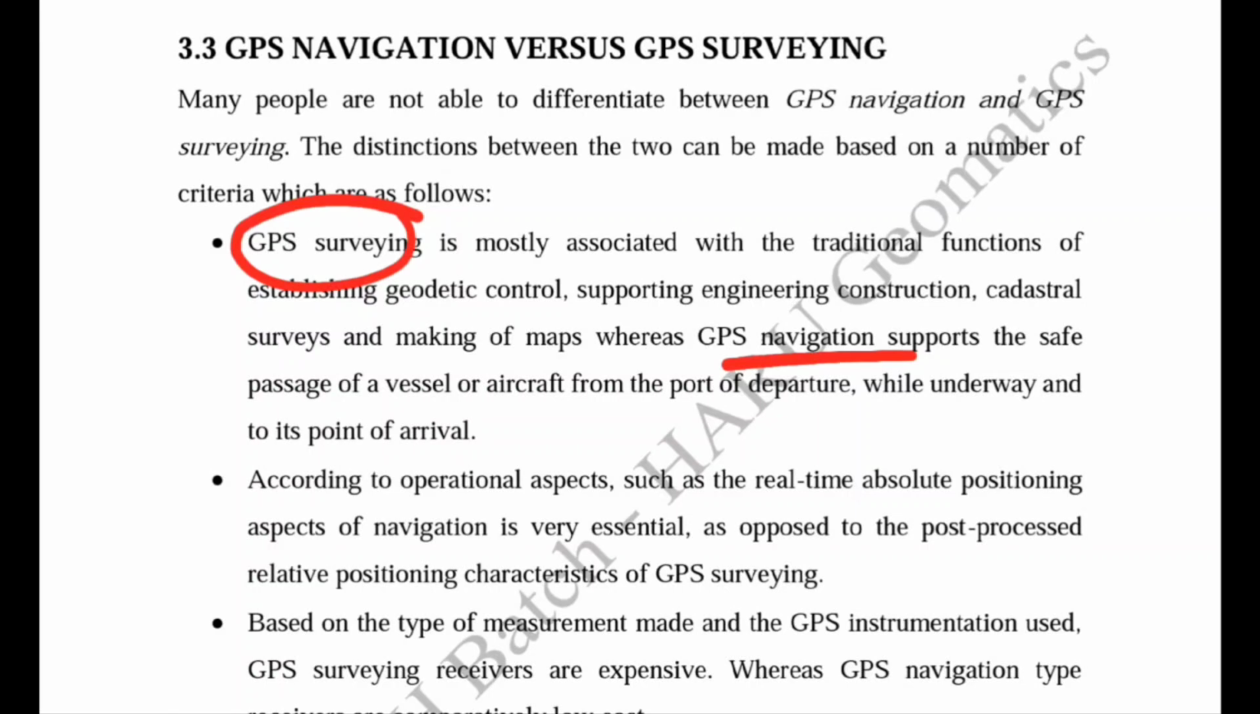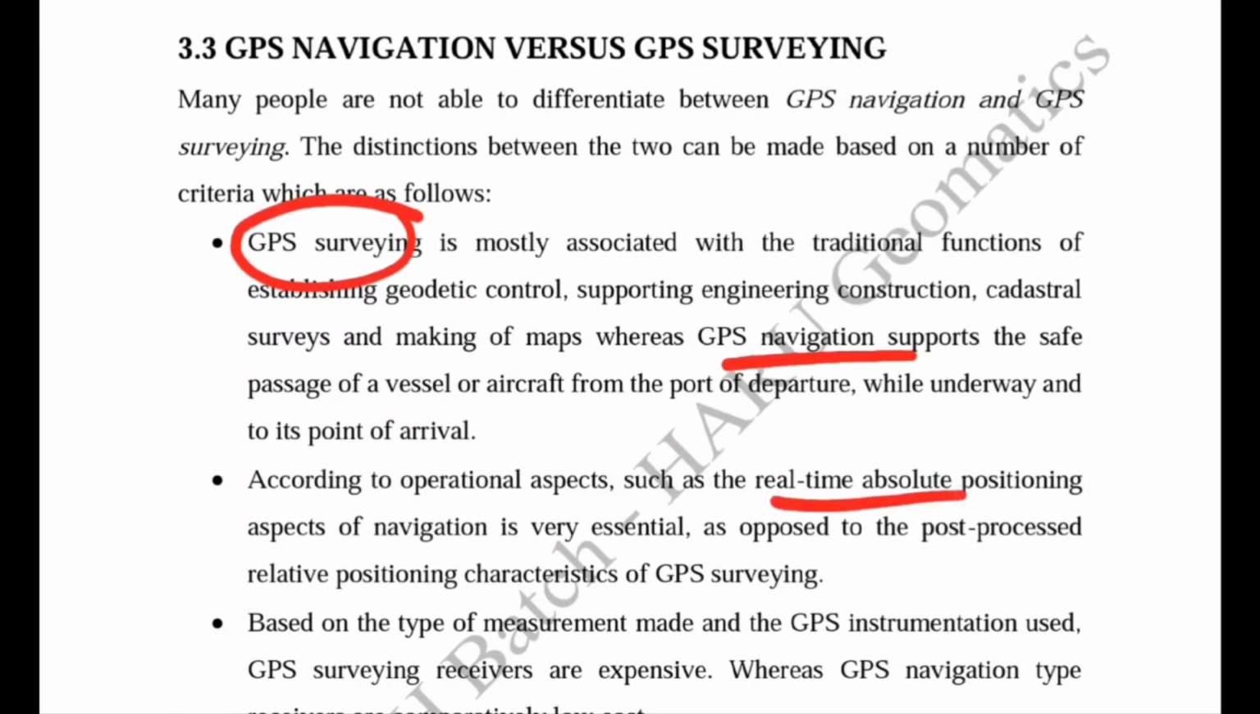So GPS surveying is generally used for surveying techniques, like when we are surveying for cadastral purposes or mapping. Now if we differentiate these two techniques on the basis of their real-time and post-processing data, then for GPS navigation purposes, real-time absolute position must be highly essential. But in the case of GPS surveying, post processing of the determined coordinate information can be done. But in the case of GPS navigation, real-time accuracy is required.